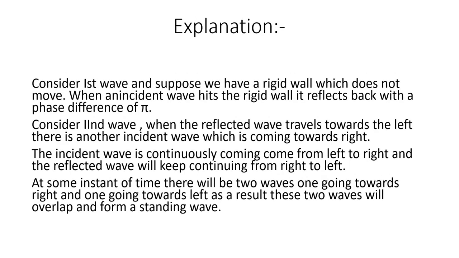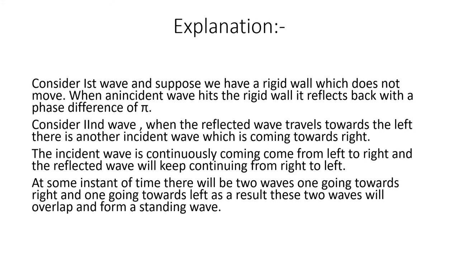Now we can explain. We are considering a wave and a rigid wall which does not move. When an incident wave hits the rigid wall, it reflects back with a phase difference of pi. When the reflected wave travels towards the left, another incident wave is coming towards the right. So the incident wave is continuously coming from left to right and the reflected wave keeps continuing from right to left.